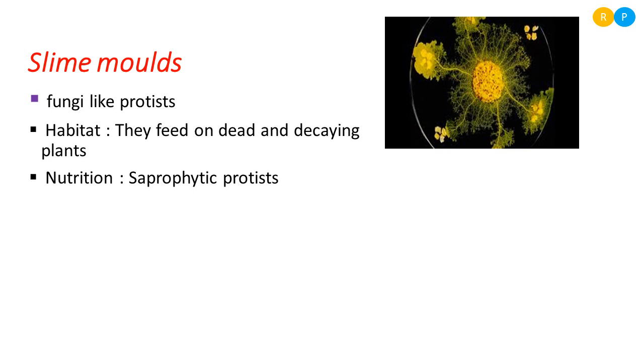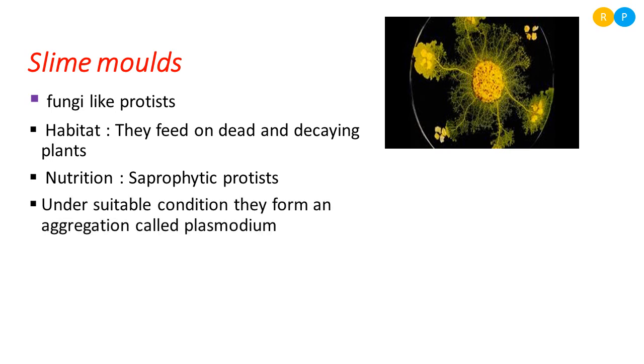Among the heterotrophs, we can consider them as saprophytic protists because they feed on dead and decaying organic matter. Which organisms actually feed on dead and decaying organic matter? They are called saprophytes. So slime molds are an example of saprophytic protists. This is how they get their nutrition in the habitat.